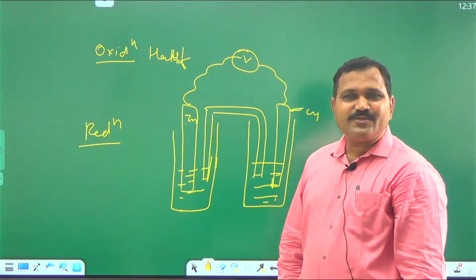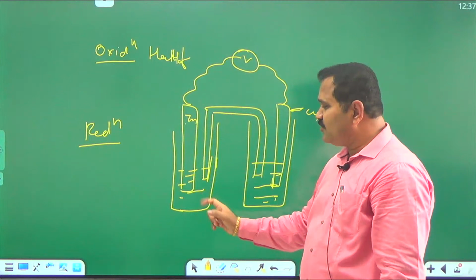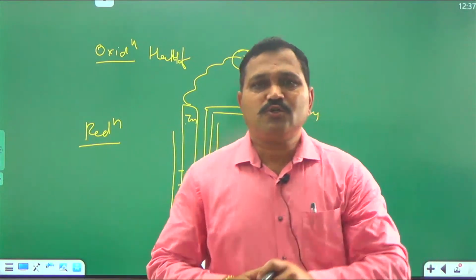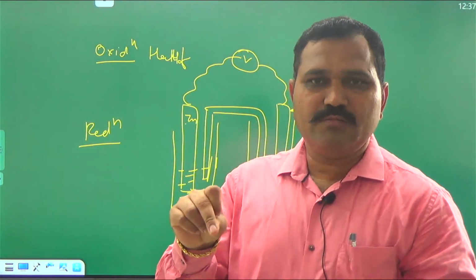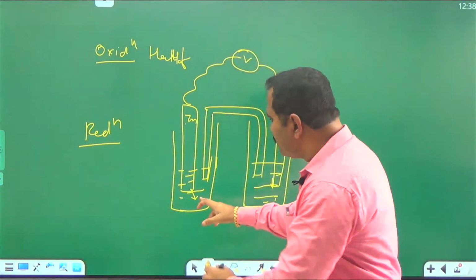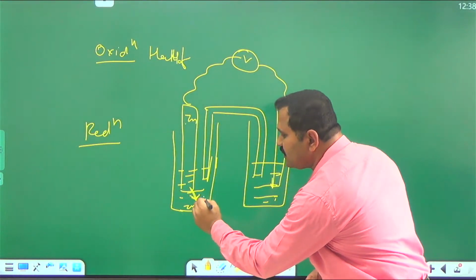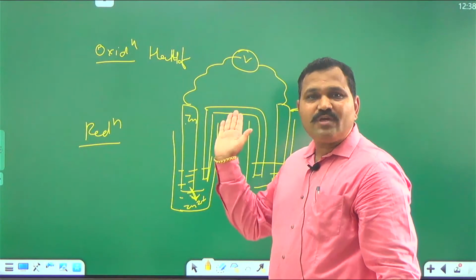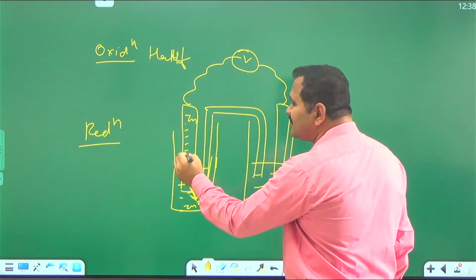Now what happens in the actual reaction? Here the zinc rod dipped in the zinc sulfate solution goes into the solution. Zinc metal atoms are present in the rod and these atoms go into the solution as Zn2+, leaving behind electrons. Electrons remain on the same electrode.